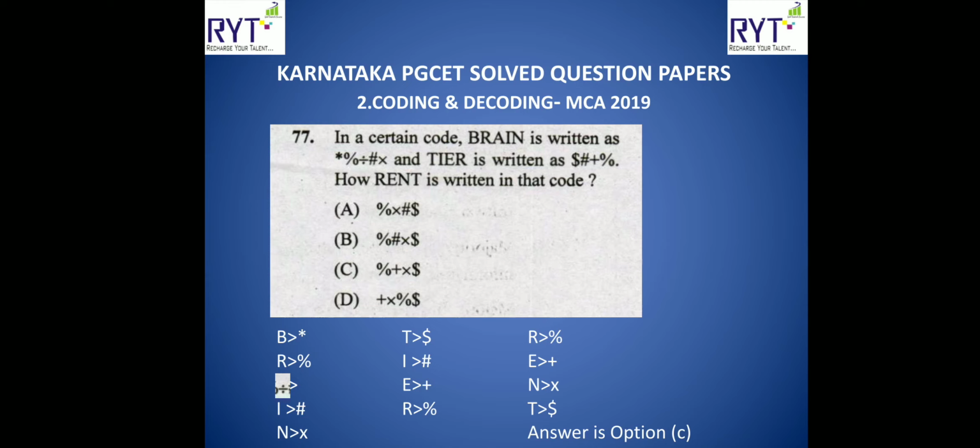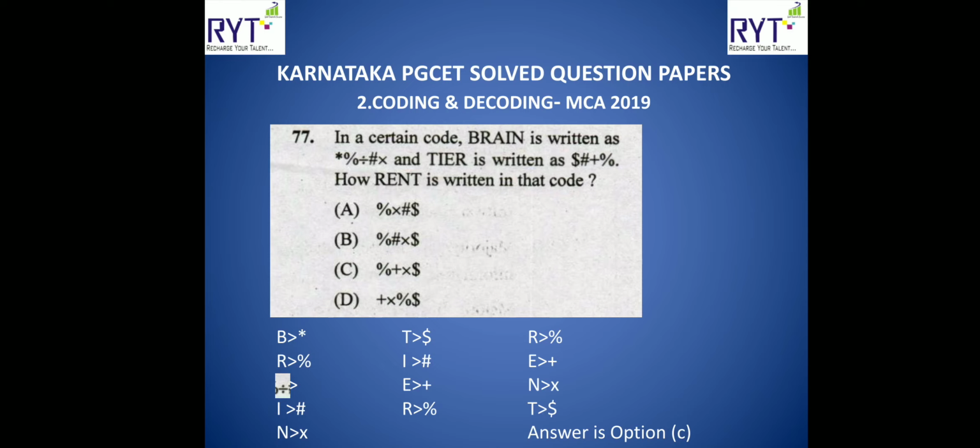Sometimes they will give symbols. Okay. So here if you observe, BRAIN is written as some symbols, and TIER is written as some symbols. How is RENT written in that code? So B, if you compare, it is asterisk. Then R is the percentage sign. A is the divided by sign. I is hash. N is small x or multiplication mark. Similarly, TIER: T is dollar sign. I means hash. E means plus sign. R means percentage symbol.